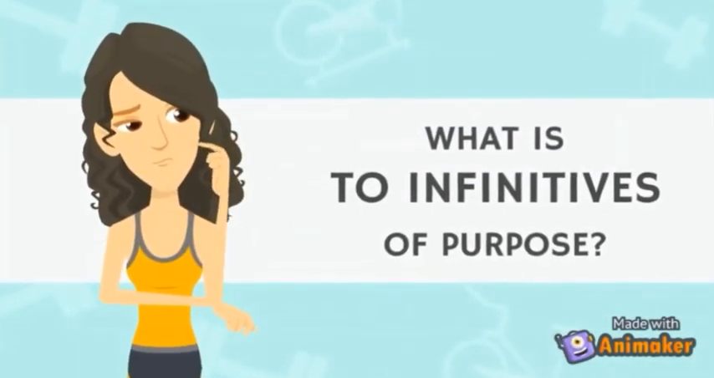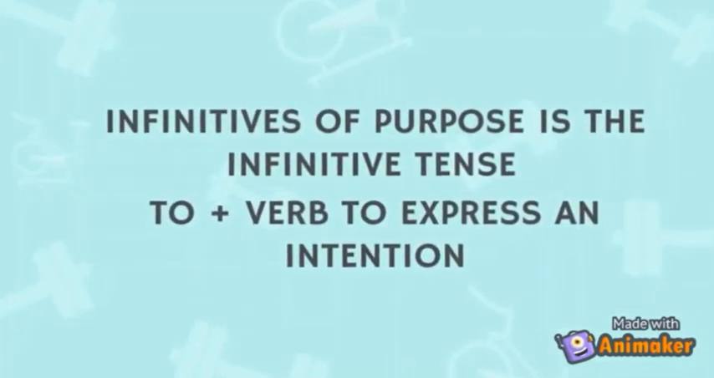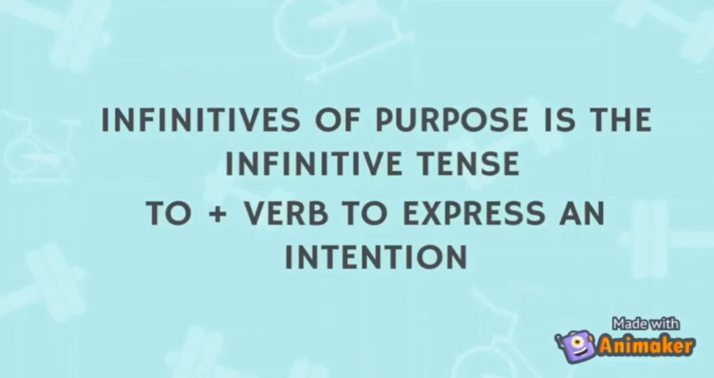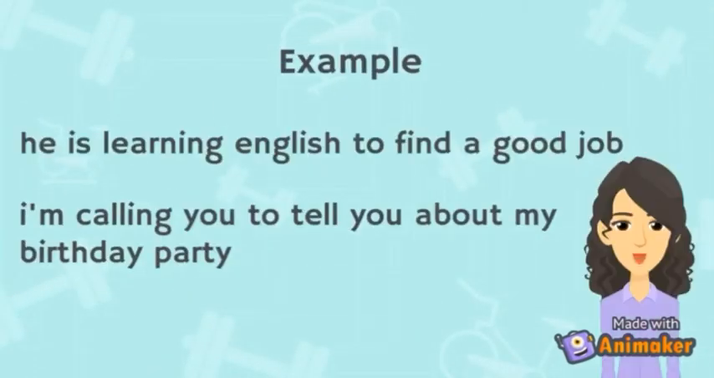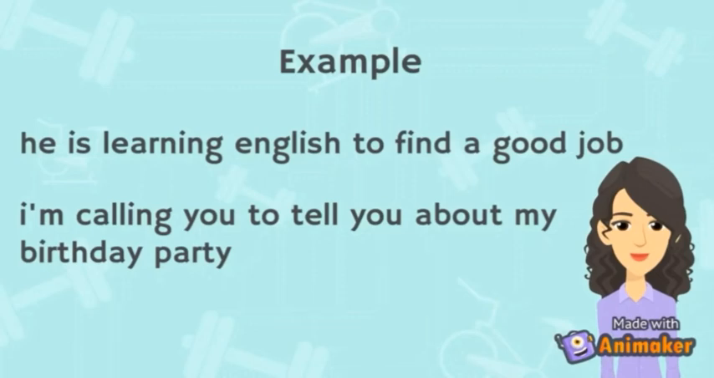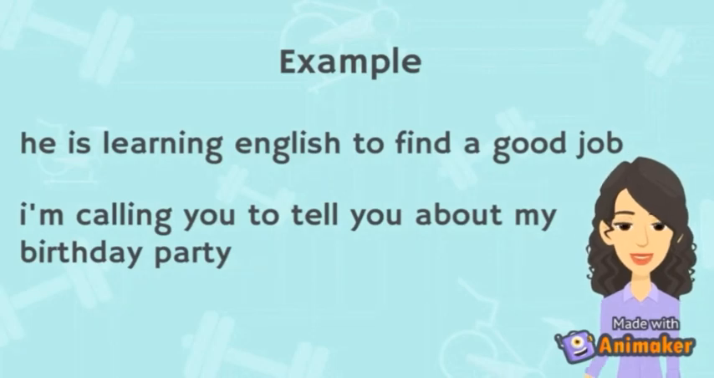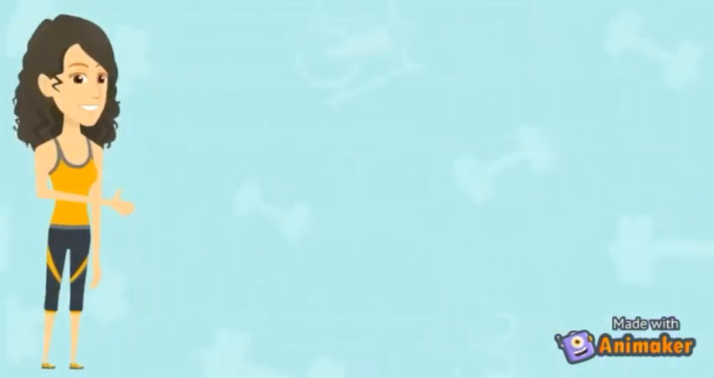What is the infinitive of purpose? Infinitive of purpose is the infinitive to plus verb to express an intention. So, we use the infinitive of purpose when we are saying why we want to do something. Look at the example. I'm calling you to tell you about my birthday party. He is learning English to find a good job. So again, we use the infinitive of purpose, to plus verb, where we are saying why we want to do something.